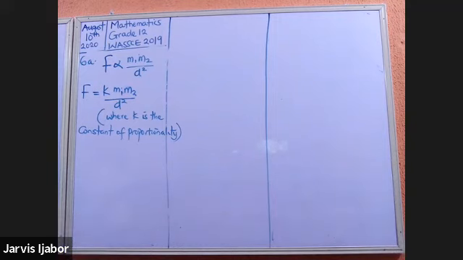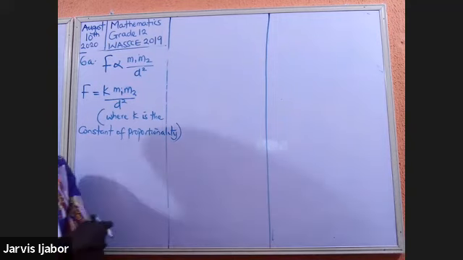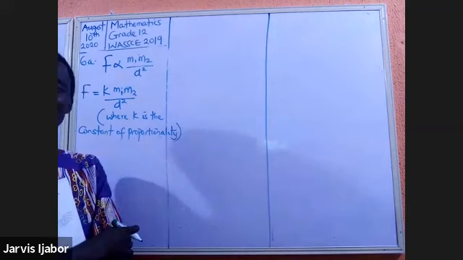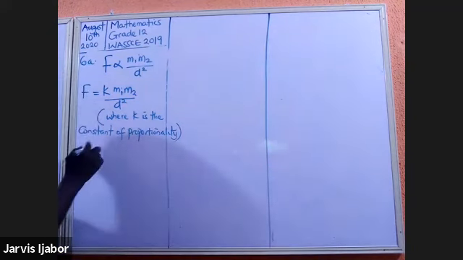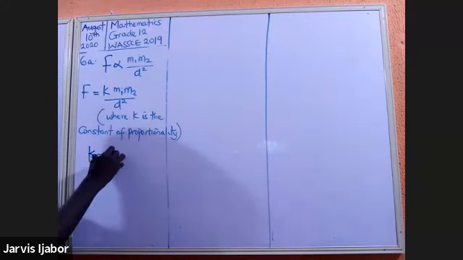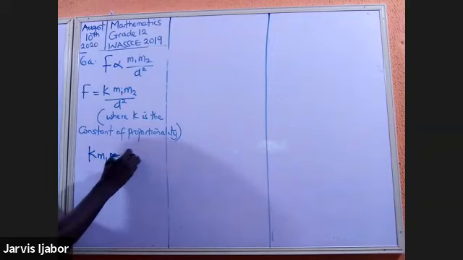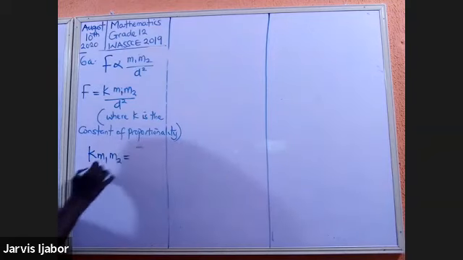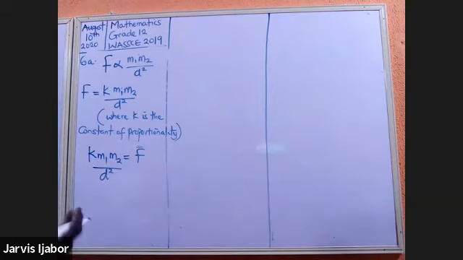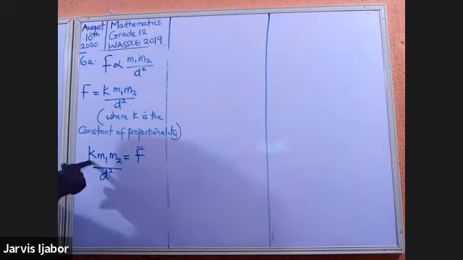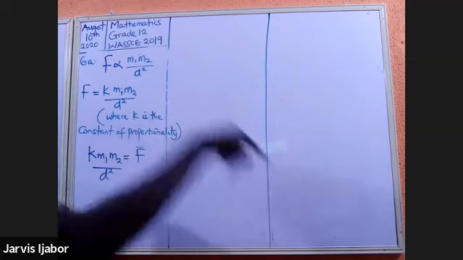Now, this is where at times students get me a little baffled. The first thing you need to do at this point is to make K the subject of the formula. But what I discovered is that most students will go ahead to make substitution. No, it's not right. Even if the examiner marks it for you, it's not the right thing. We must make K the subject of the formula before we substitute.